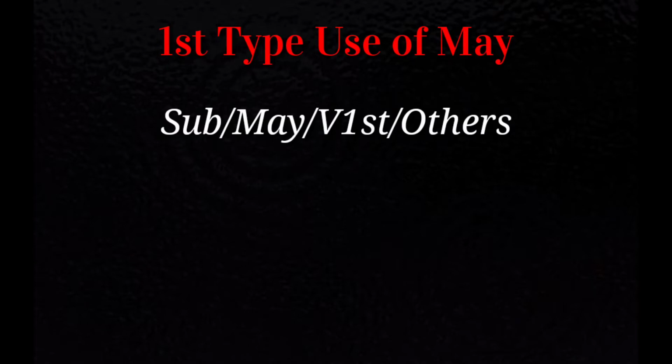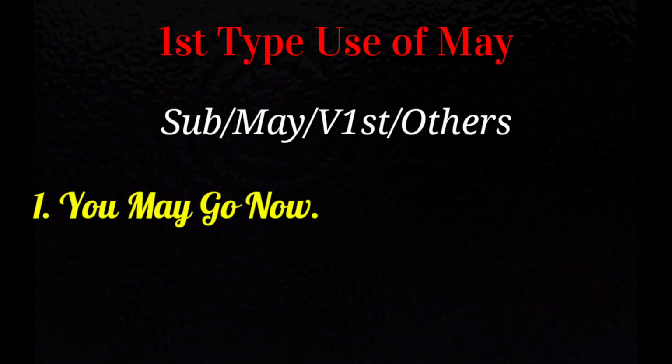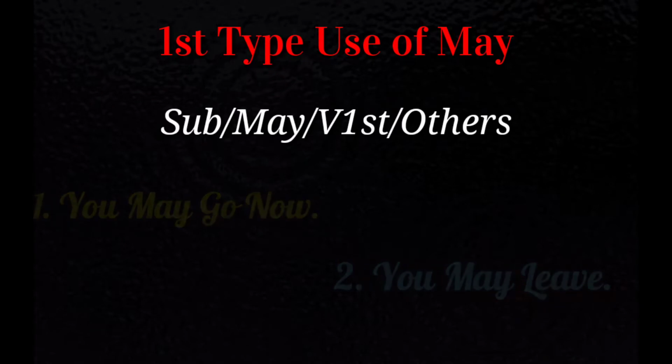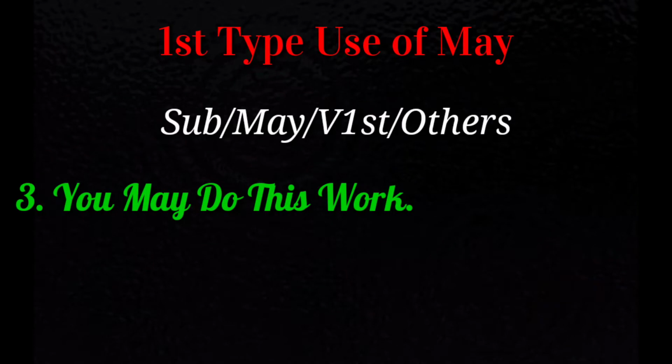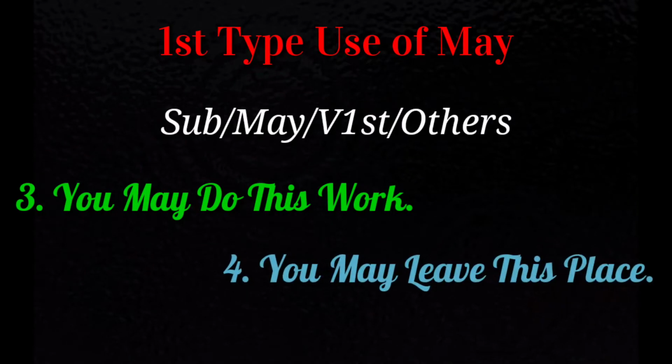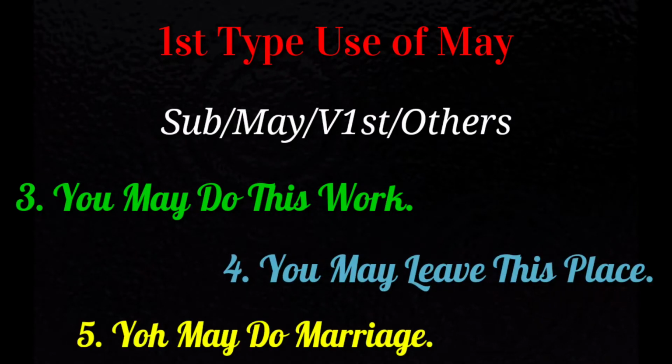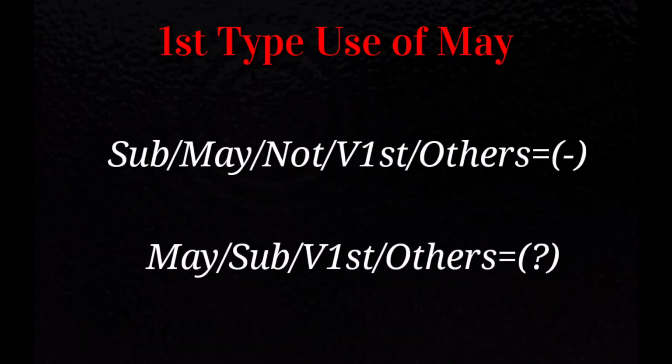If I talk about some sentences in affirmative, other types of sentences you have to make from your side. Those sentences which I make from my side, just have a look. First is you may go now. Second is you may leave. Third is you may do this work. Fourth is you may leave this place, and our last one is you may do marriage. Okay friends, these are the sentences in affirmative. Other types of sentences you have to make from your side. The pattern is going to be shown on your screen now, so you have to just follow the pattern and make sentences from the first use of may for possibility and permission.